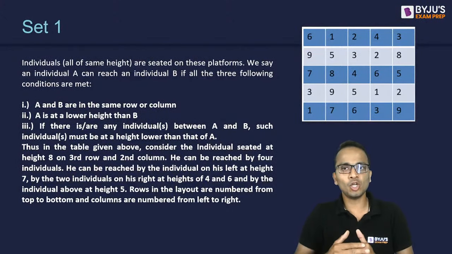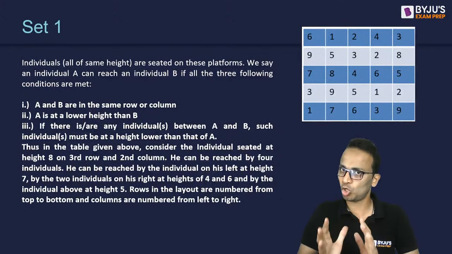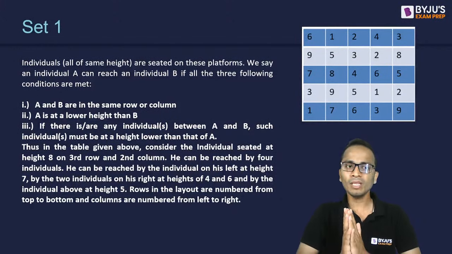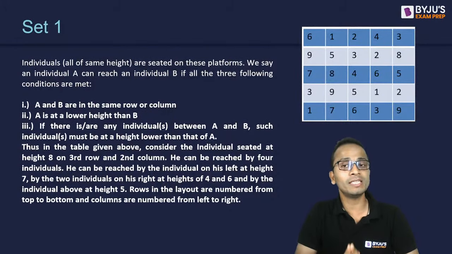So if A is at a lower height, then A can reach individual B. All right. Next, third statement: if there is any individual between A and B, such individuals must be at a height lower than that of A.